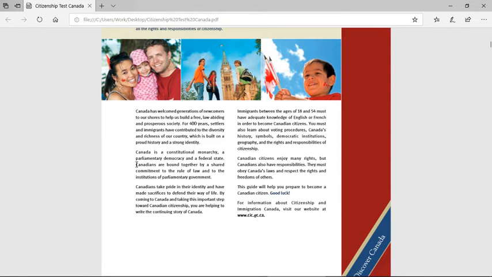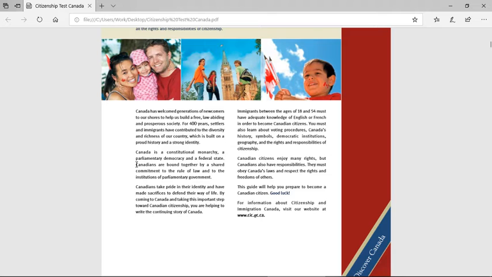Canadians are bound together by a shared commitment to the rule of law and to the institutions of parliamentary government. Canadians take pride in their identity and have made sacrifices to defend their way of life. By coming to Canada and taking this important step towards citizenship, you're helping to write the continuing story of Canada.